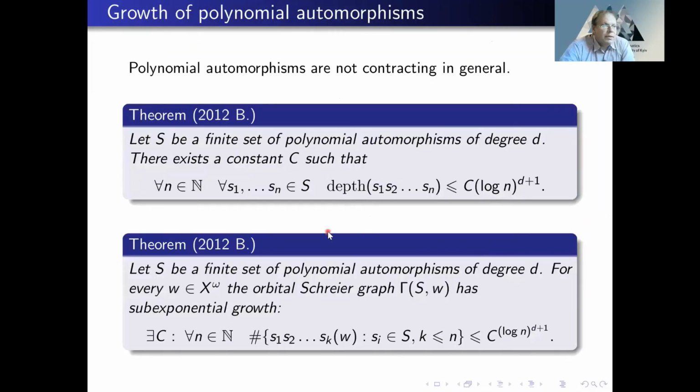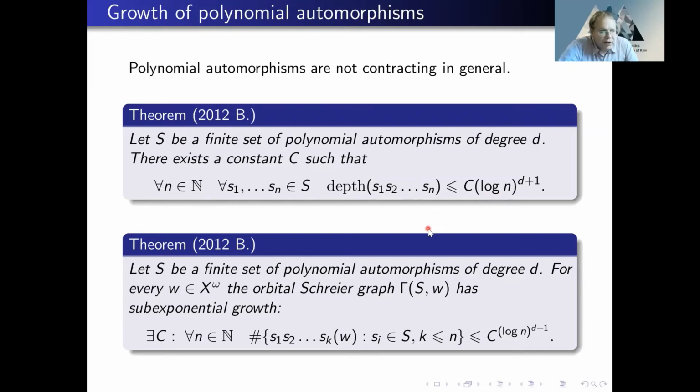Now, polynomial automorphisms are not contracting in general. By this, I mean that the depth of the portrait is not logarithmic. And what I proved some time ago is that if we have a finite set of polynomial automorphisms of degree d, then we can bound the depth of any word of length n over the set by a polylogarithmic function.